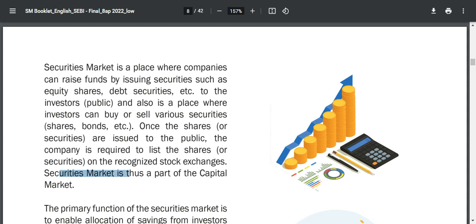The securities market is a part of the capital market.